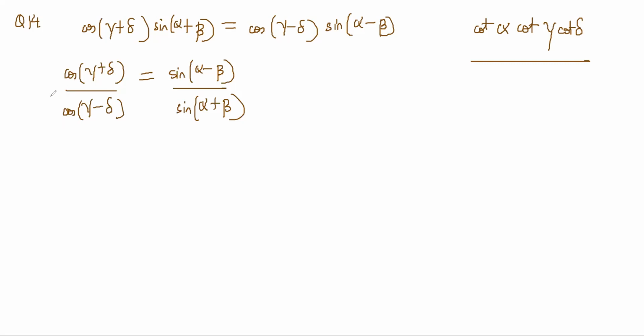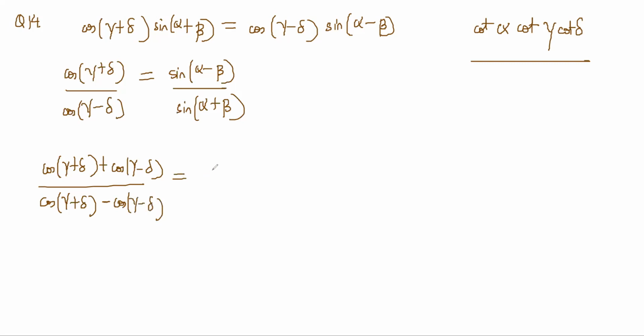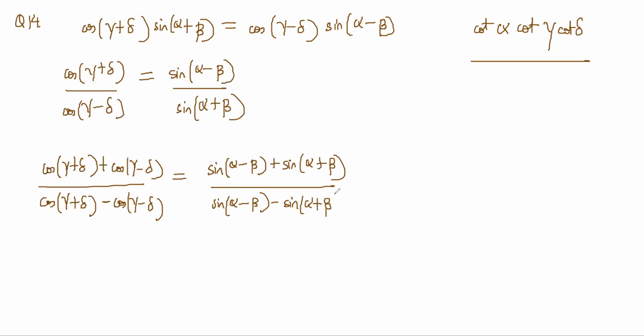If I do componendo dividendo, what happens? Cos plus cos by cos minus cos should be equal to this plus this by top minus bottom, right?